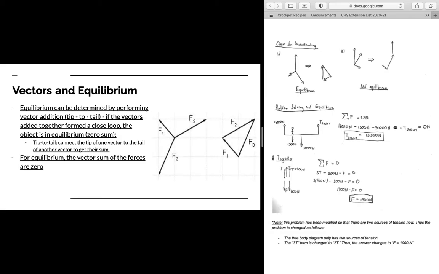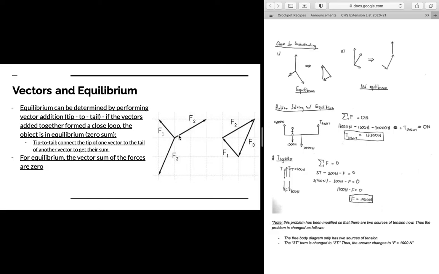The tip-to-tail method means we connect the tip of one vector, the tip of our arrow, to the tail, the end of the other vector, in order to get their sum. So for equilibrium, the vector sum of the forces is 0, meaning we get a closed loop. Let's take a look at an example right here. Let's say we have F1, F2, and F3 as our free body diagram, and we want to know if this system is in equilibrium with those 3 forces acting.